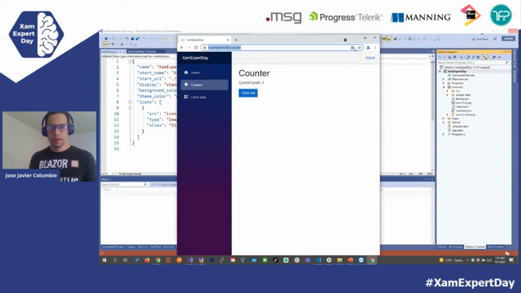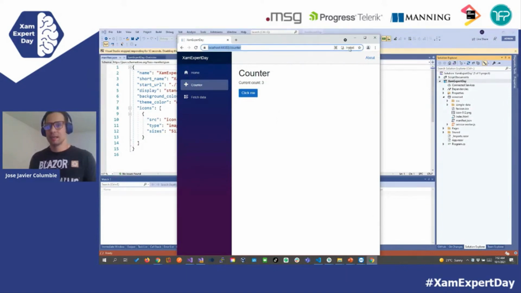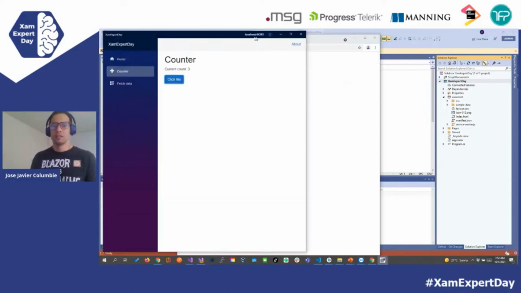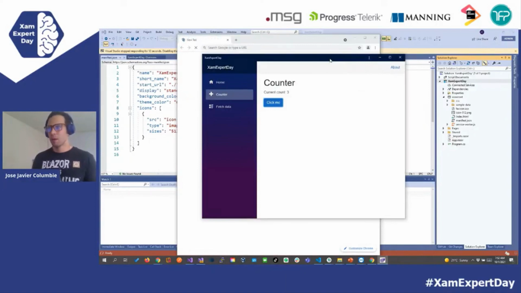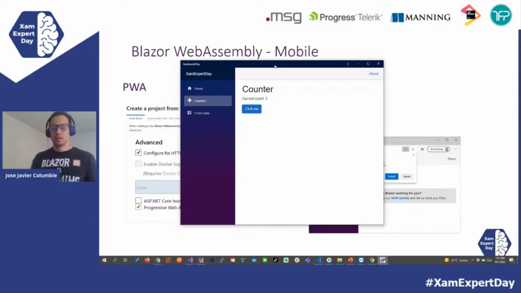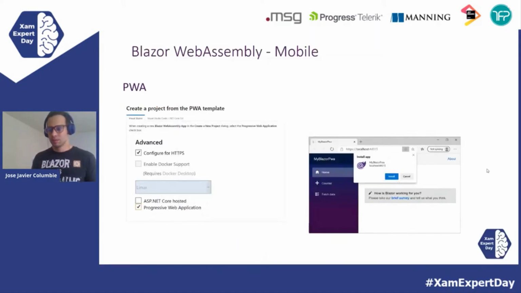And right here, we have this install that if we click on it right away, it changes and it looks like it was a desktop app, and on a mobile it will look the same. So you have here the taskbar, you have the application, so it looks really nice. So let's close it and let's come back to the presentation.